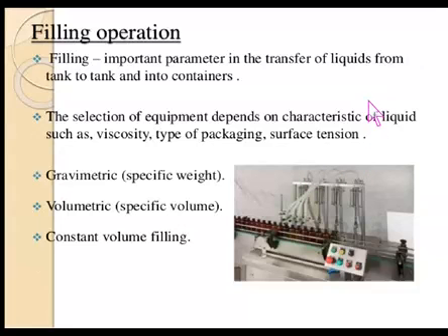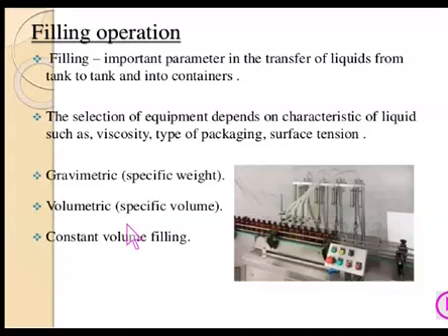The product which is going to be filled in the final container, its quality features are very important, particularly the viscosity. If it is highly viscous, we may have to choose a relevant method of filling, like gravimetric, where the filling is based upon the specific weight.